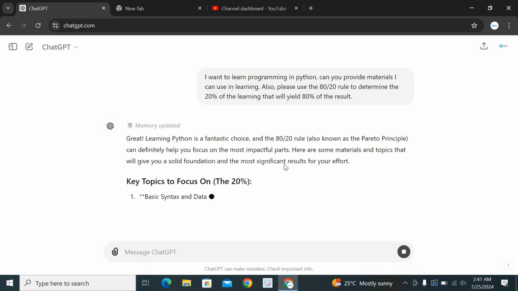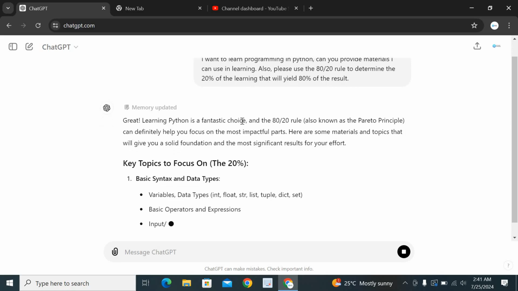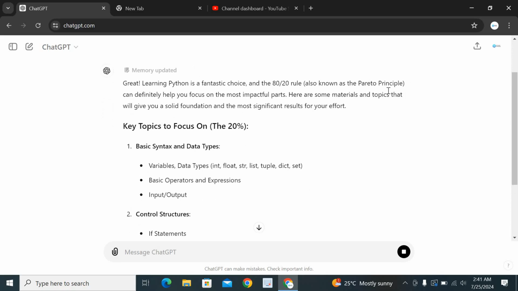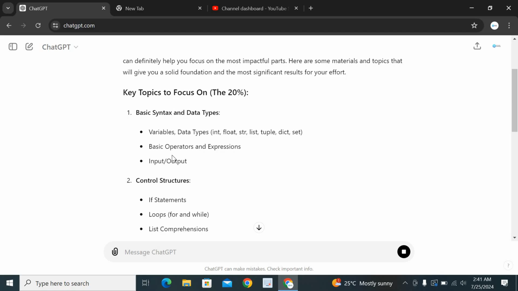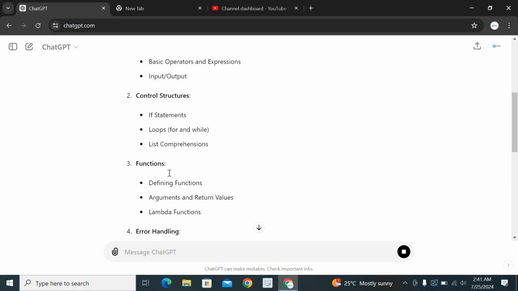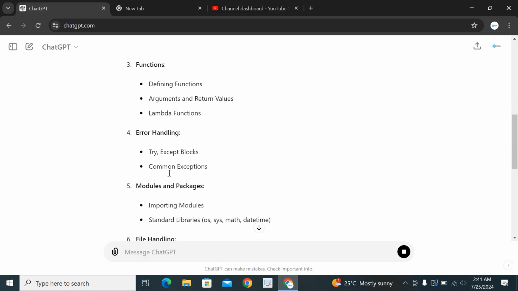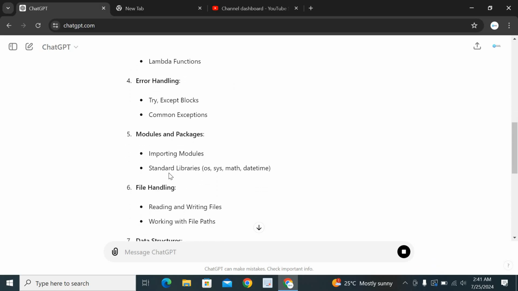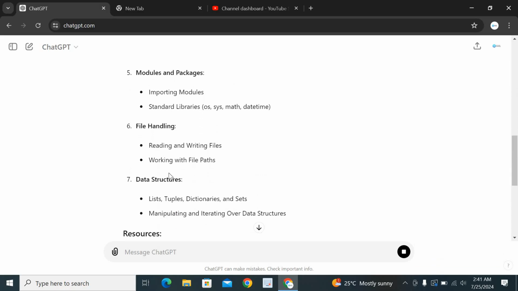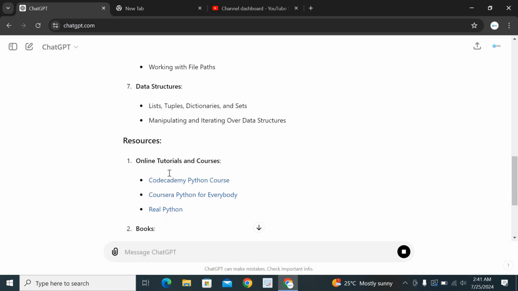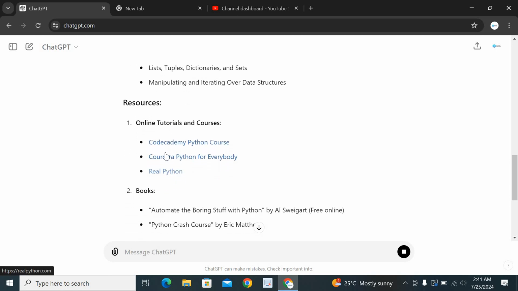It's going to start answering us. Okay, so great. Learning Python is a fantastic choice. Pareto principle, most impactful parts, key topics to focus on, the 20%: basic syntax and data types, control structures, functions, error handling, modules and packages, file handling, data structures. Resources: it provided some resources online like the Code Academy Python course, Coursera Python for Everybody, and Real Python.